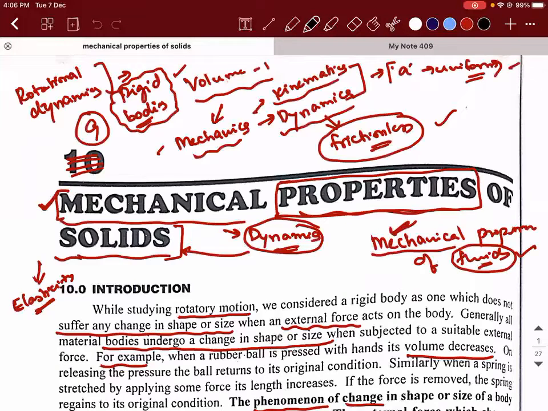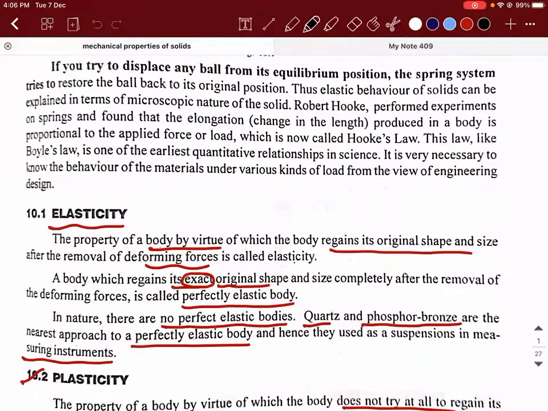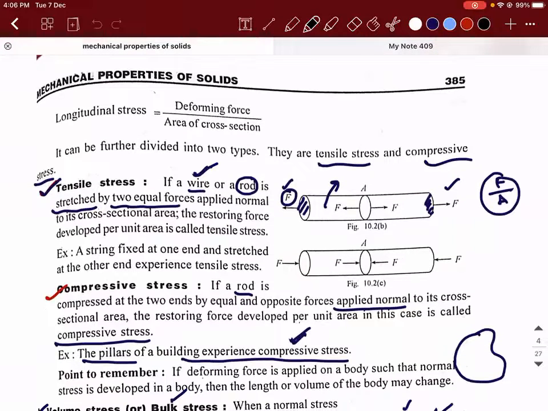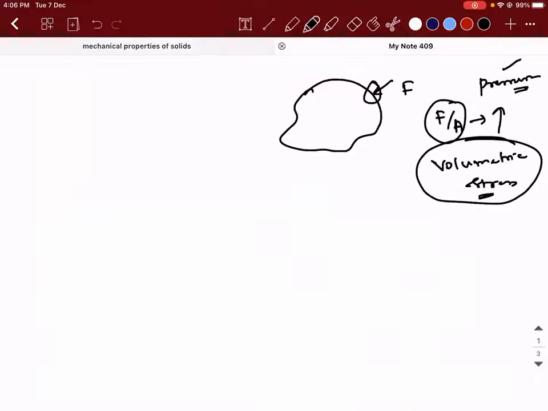Sir, suppose there is an object and we apply a force of say 5 Newton to it. What kind of object is it? Is it one-dimensional, two-dimensional, or how do you want me to take it? Sir, one-dimensional. Okay, generally every object is three-dimensional only. It can become one-dimensional provided you ignore the thickness.